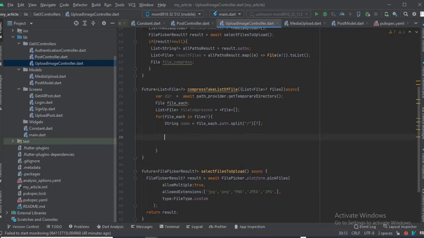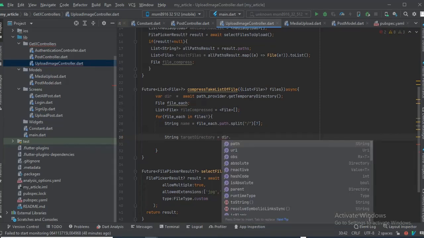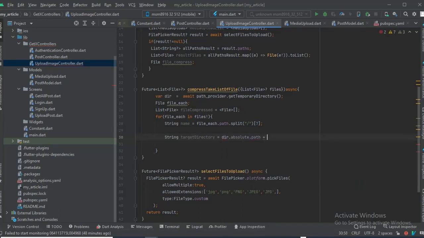So we're gonna say string target directory is equal to, we're gonna say directory dot absolute dot path. We're gonna append it to, so what we're gonna have here is slash the name .jpg.